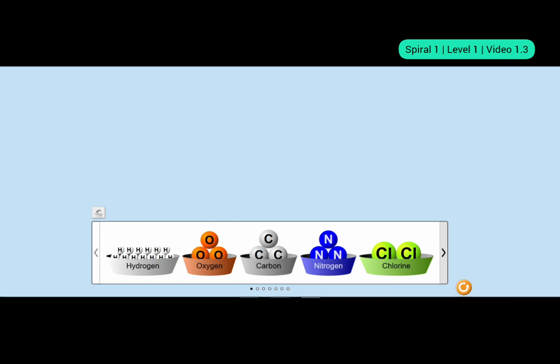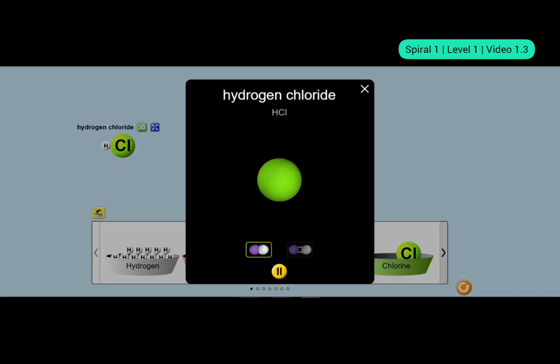So let's start building our molecules of some compounds. We will start with diatomic molecules. Here the difference is that in a diatomic molecule you will have two atoms, but this time your two atoms will be different. Let's make the first one, the hydrogen chloride molecule. Let's see how it looks. Visualize, just observe peacefully and try to let it sink in.